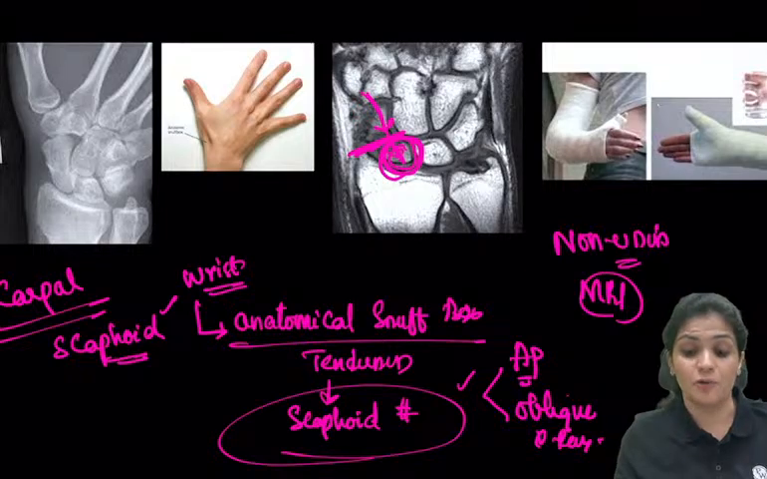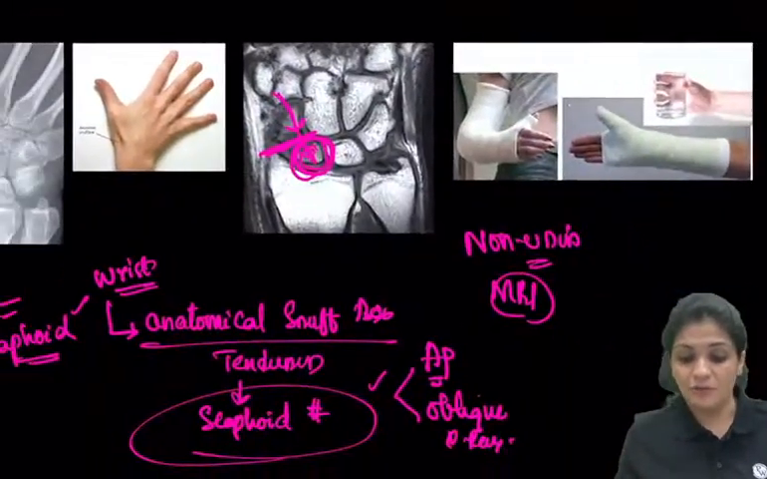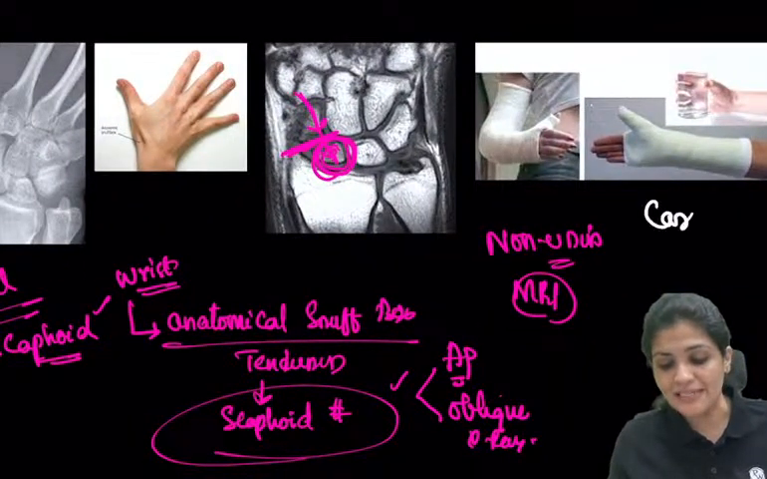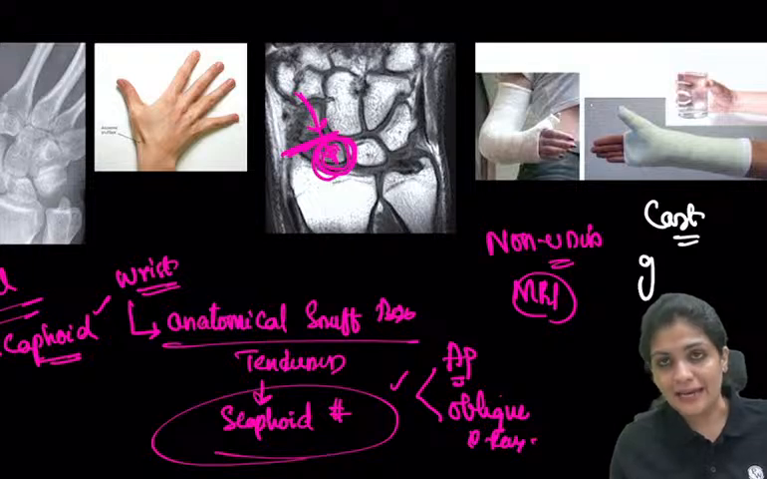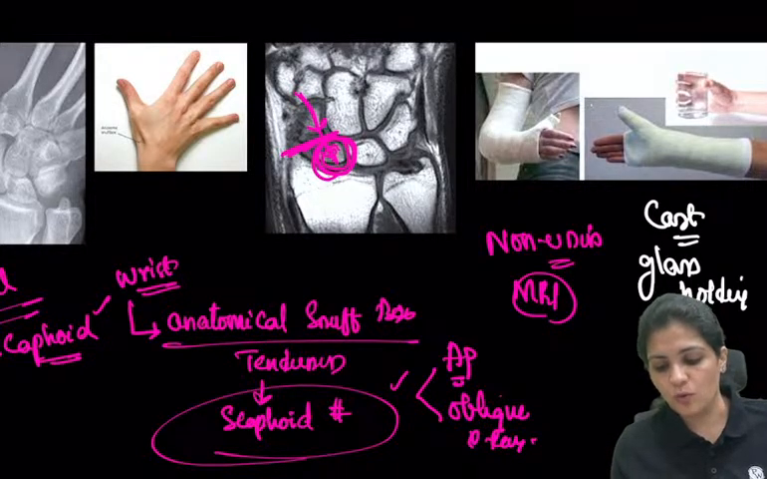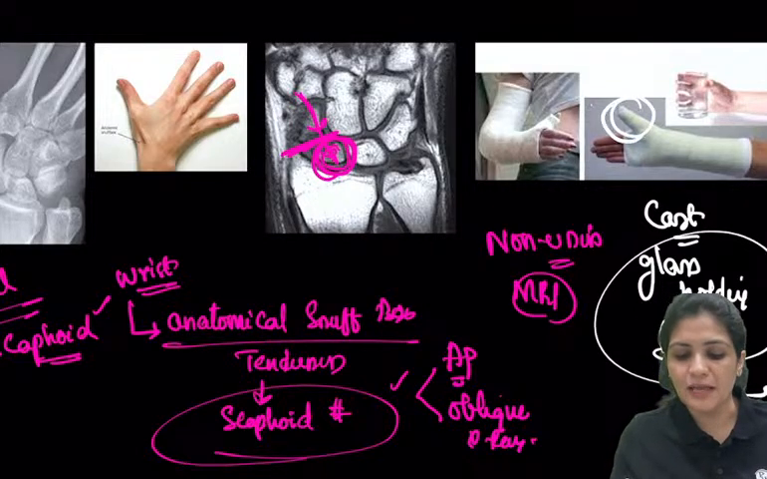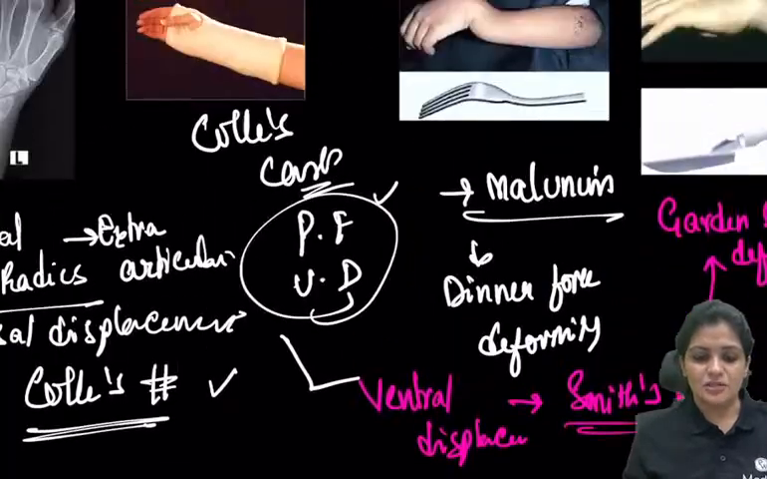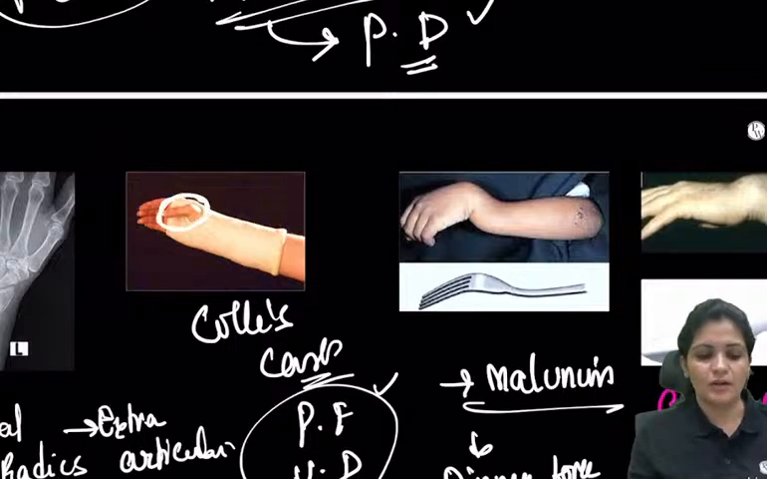So how do you treat the scaphoid fracture? Not the non-union. I'm talking about only the scaphoid fracture. How do you treat them? You cast, this is called the glass holding position. The scaphoid cast. How do you identify? The thumb is included in the cast. In the Colles cast, the thumb is not included.